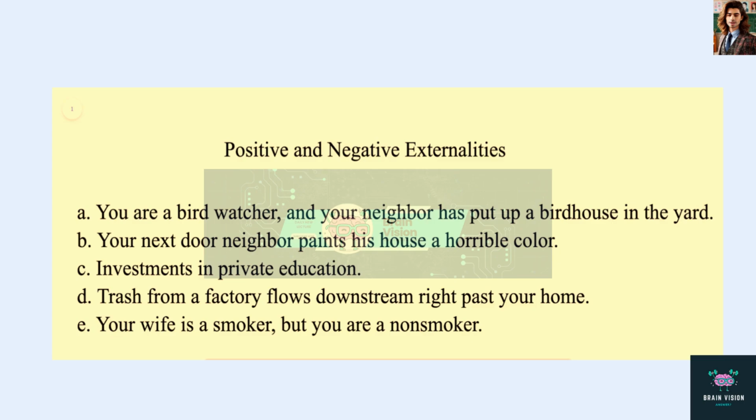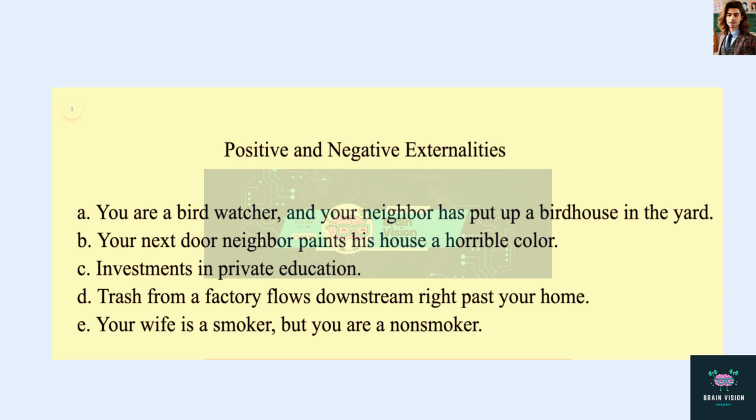You are happier because your neighbor has put up this birdhouse in his yard, and he didn't do it for you; he did it for himself. And again, the more birdhouses he puts, the more birds, the more happier you are because you like to watch these birds.